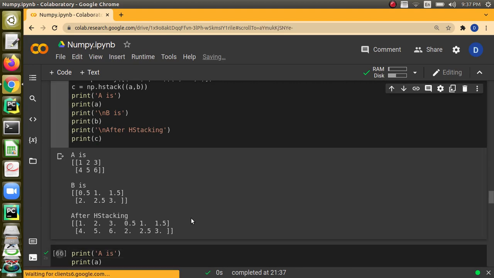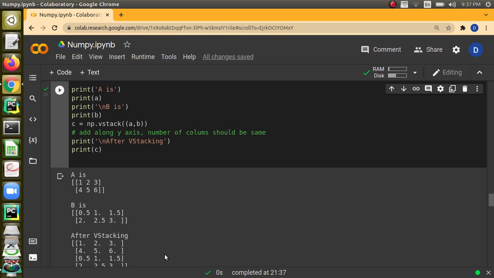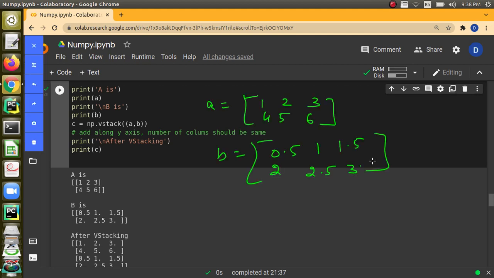Yeah, we are getting the rows extended. Next, what we are going to see is about vertical stacking. In vertical stacking, once again the arrays are 2D and these elements are present. When we tell np.vstack of a comma b, the elements of A will be added into C. So the rows of A will be added, and then the rows of B will be added. So along the column it will be extended.